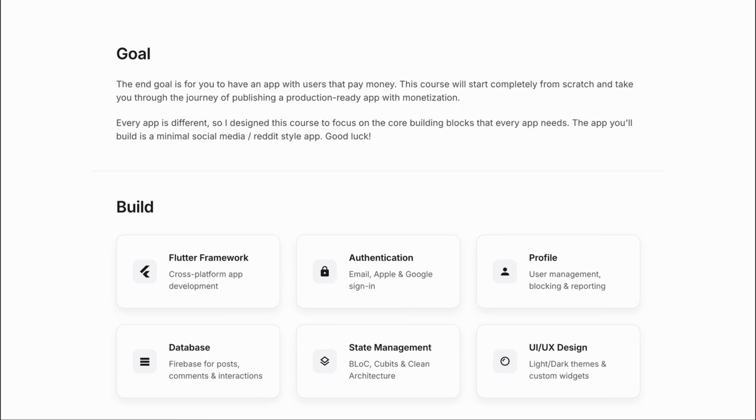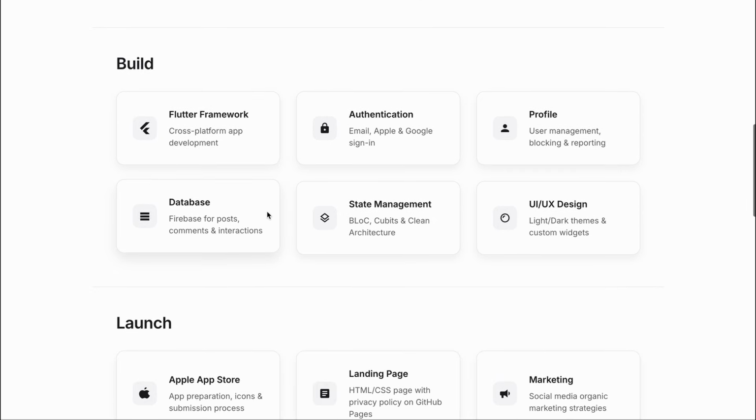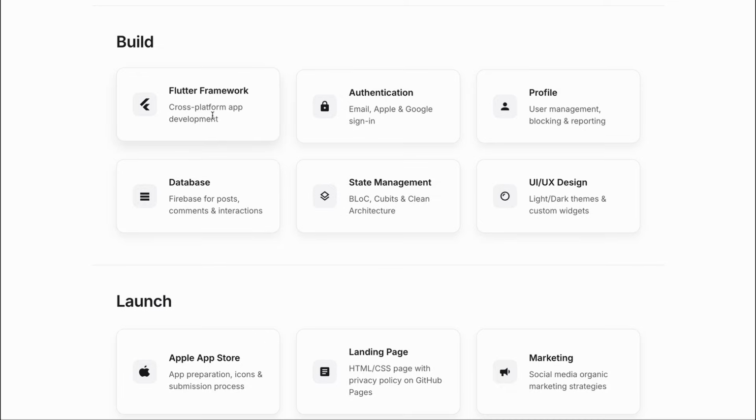monetization. Now, since every app is different, I designed this course to focus on the core building blocks that every app needs. So by the end of this course, you will have built a minimal social media Reddit style app. Now, the course is organized into 3 modules, starting with the build module. We're going to code the app using Flutter. We'll focus on mobile apps, and then later down the line, if your app is successful, then you can decide if you want to expand to different platforms.